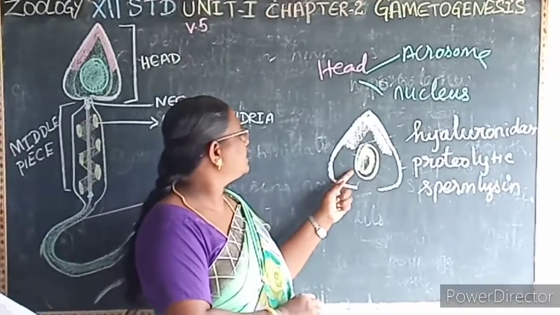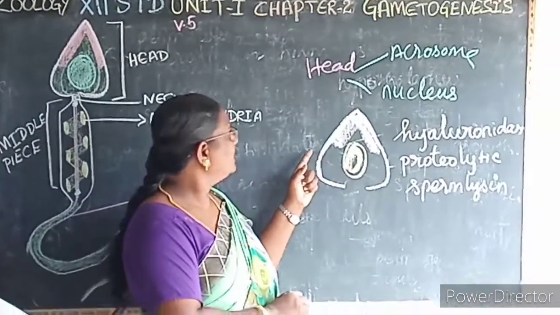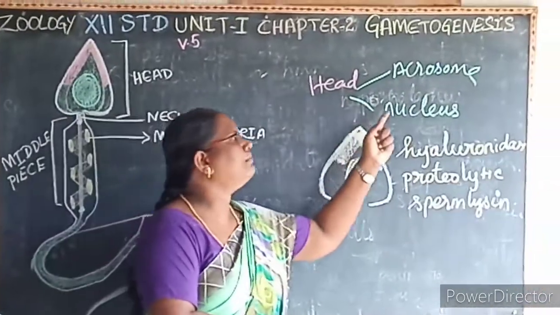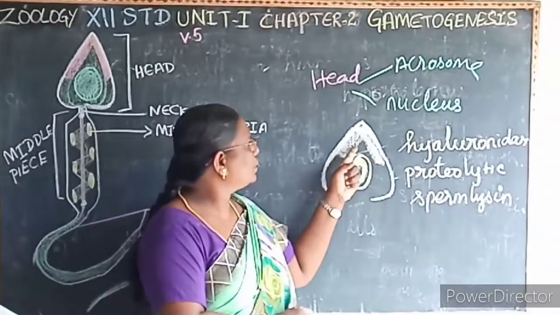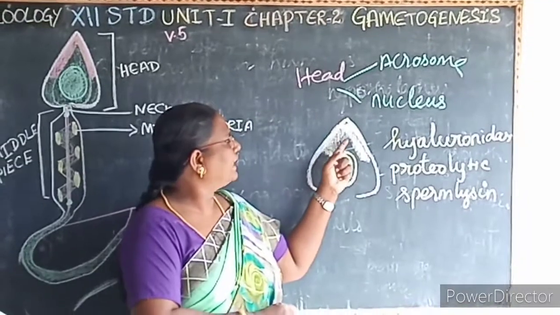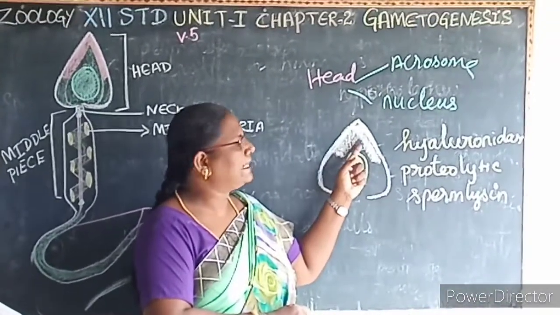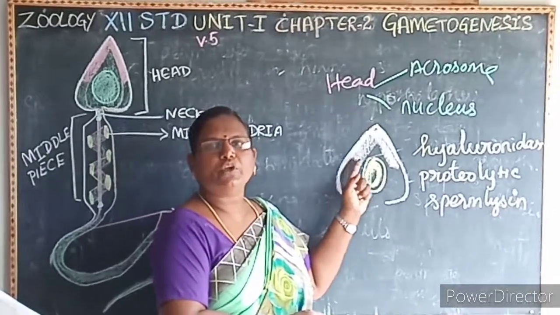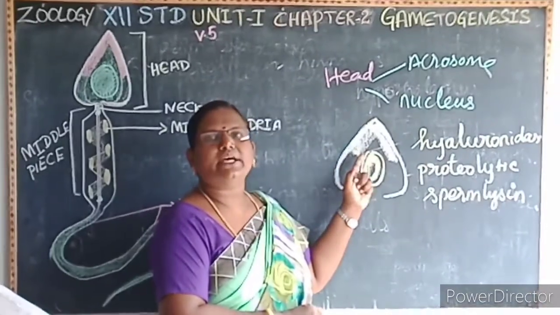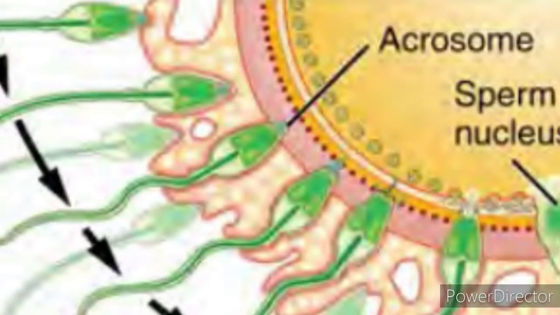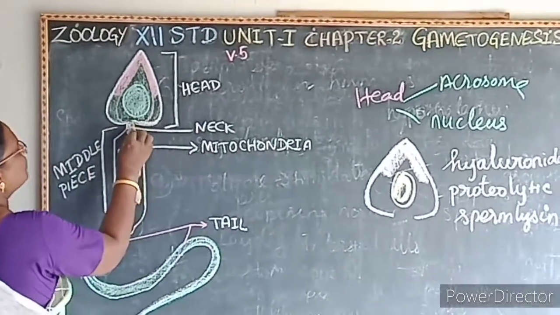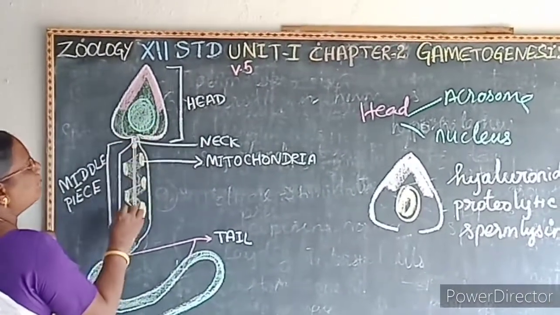Then this nucleus is oval. Is it clear? So what are the parts of the head? The head comprises the acrosome and the nucleus. This acrosome is a small cap pointed structure which contains an enzyme that is known as what? Hyaluronidase. It is a proteolytic enzyme which is called sperm lysine, which helps to penetrate the ovum during fertilization. Then this neck is very small and it connects the head and the middle piece.